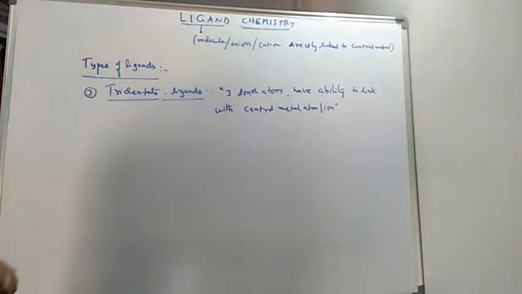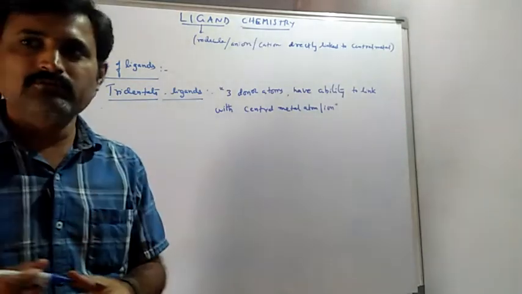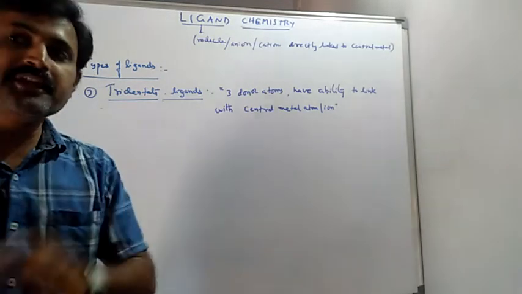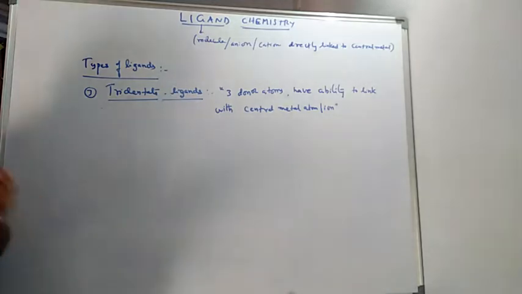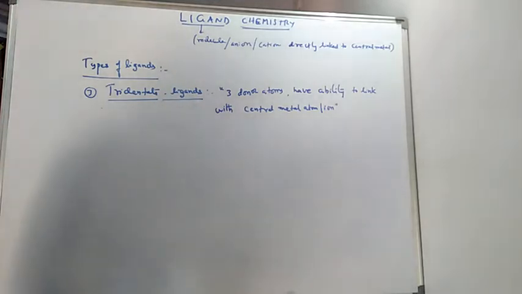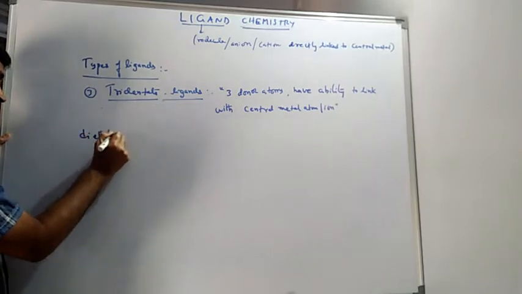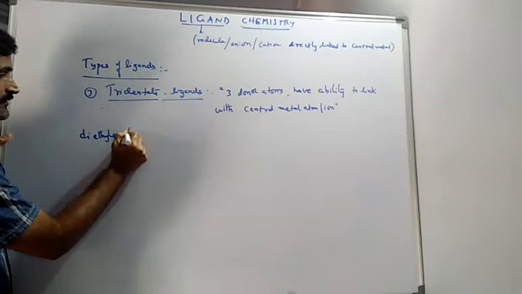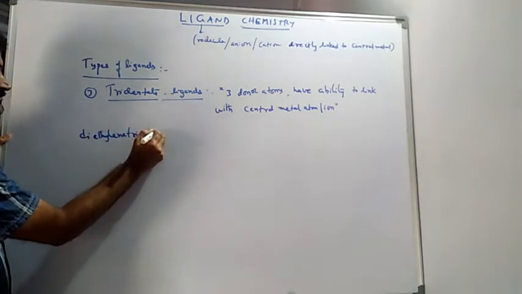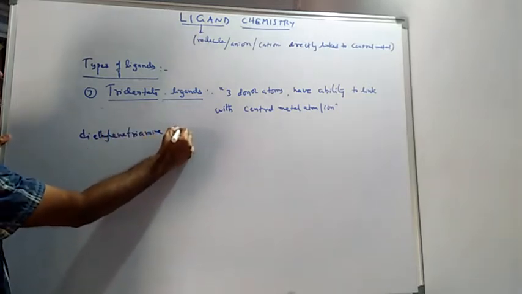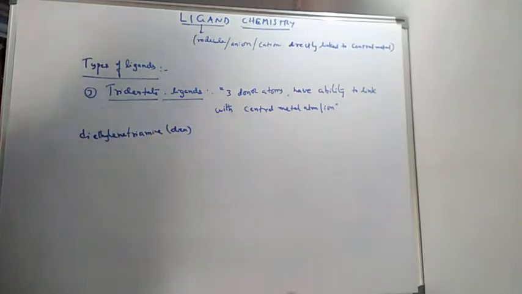So in tridentate ligands, we have an example, that I can say diene. The shortcut is diene, that is diethylene triamine. This is diene, means nitrogen atoms are there, NH2 type, 3 types should be there.